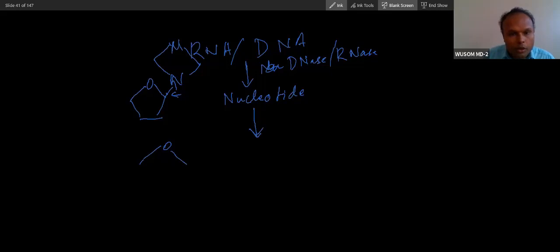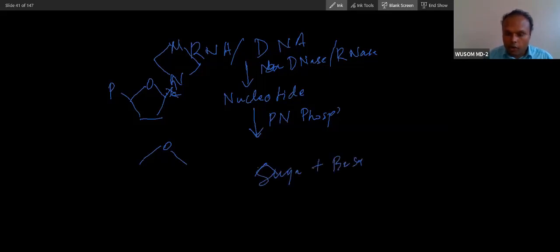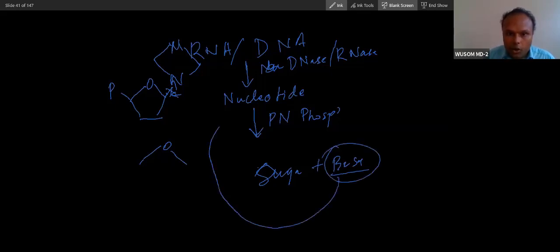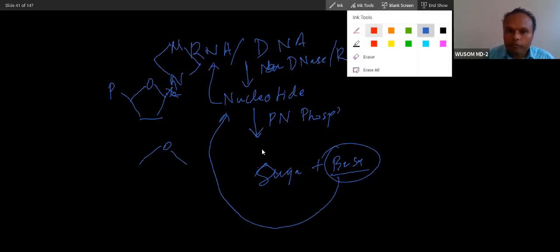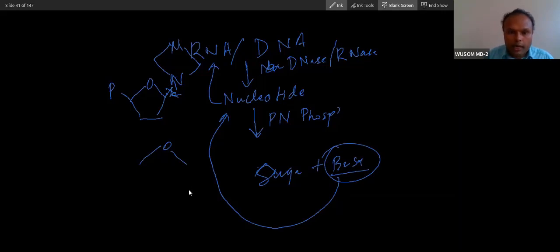So this will be done by the phosphorylase enzyme, PNP, purine nucleoside phosphorylase. It breaks the glycosidic bond, and then sugar and base are formed. This base will be recycled into nucleotide. This recycling process is called the salvage pathway.